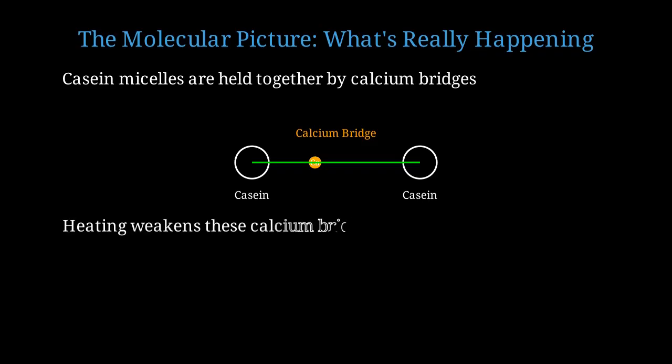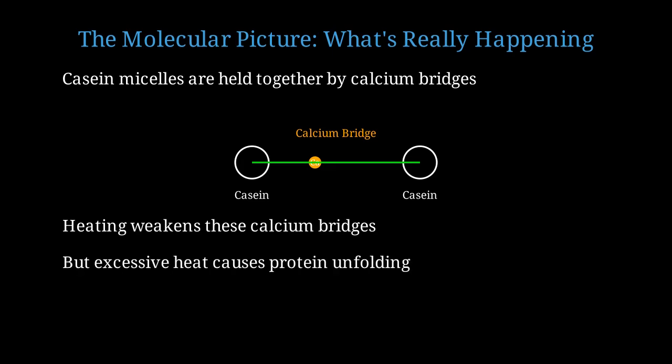When heated, thermal energy weakens these calcium bridges. The proteins become more mobile and can slide past each other. However, excessive heat causes the proteins themselves to unfold. Hydrophobic regions that were buried inside become exposed.